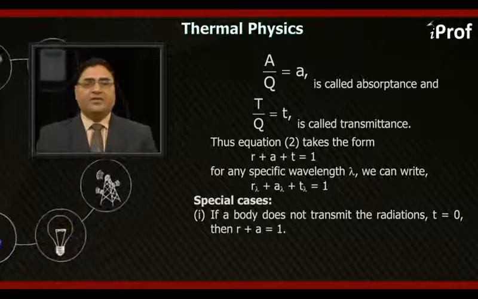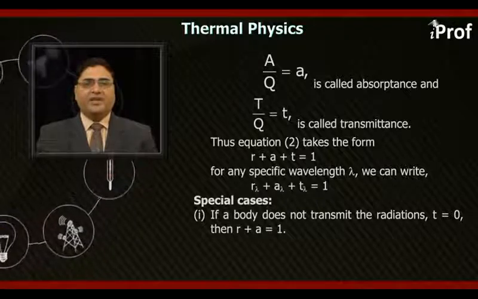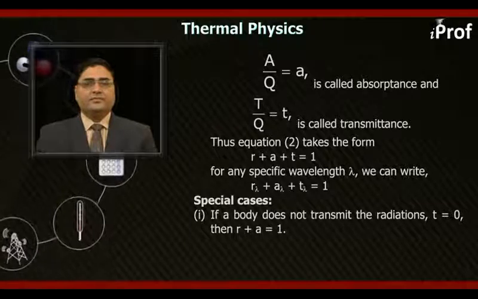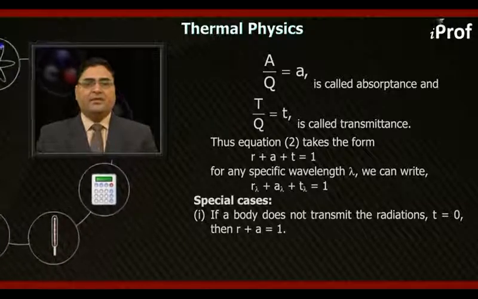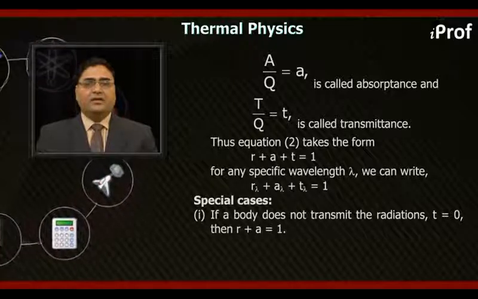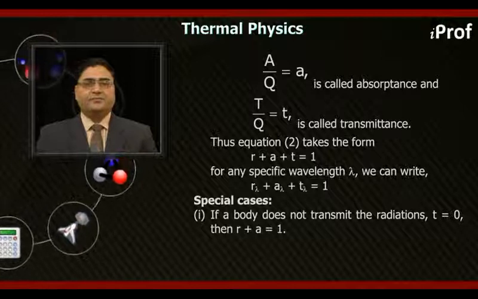Thus, equation 2 takes the form r plus a plus t equal to 1. For any specific wavelength lambda, we can write r lambda plus a lambda plus t lambda equal to 1.